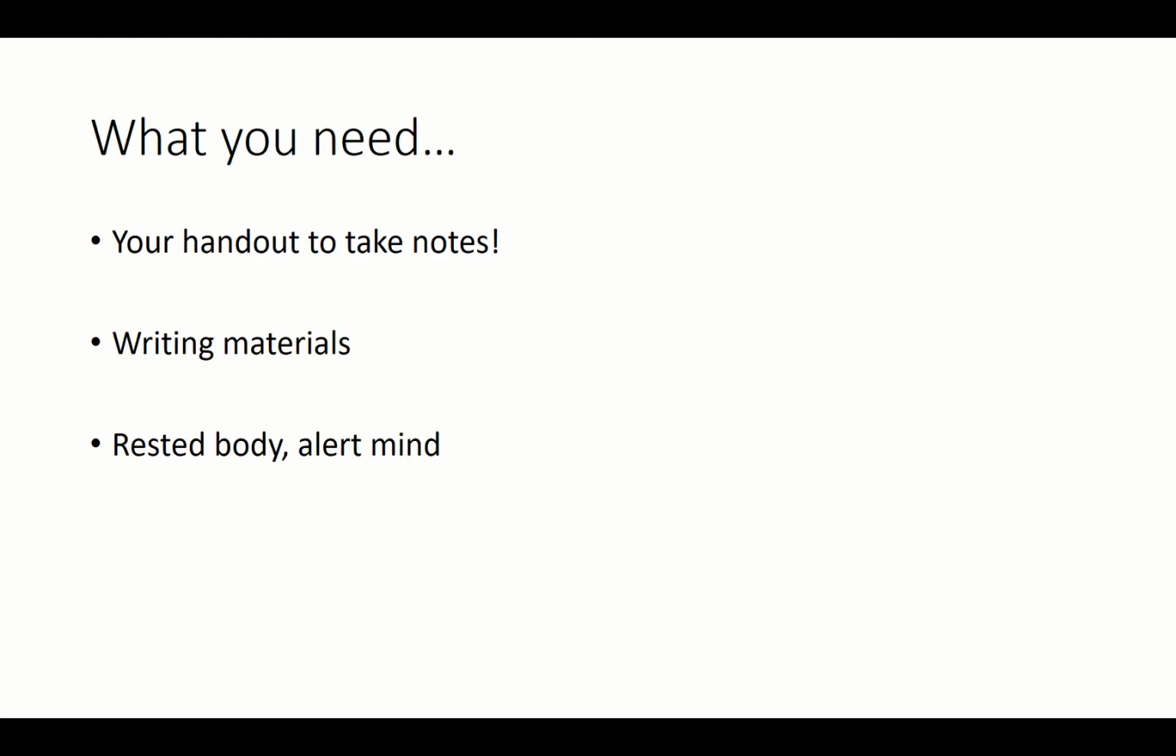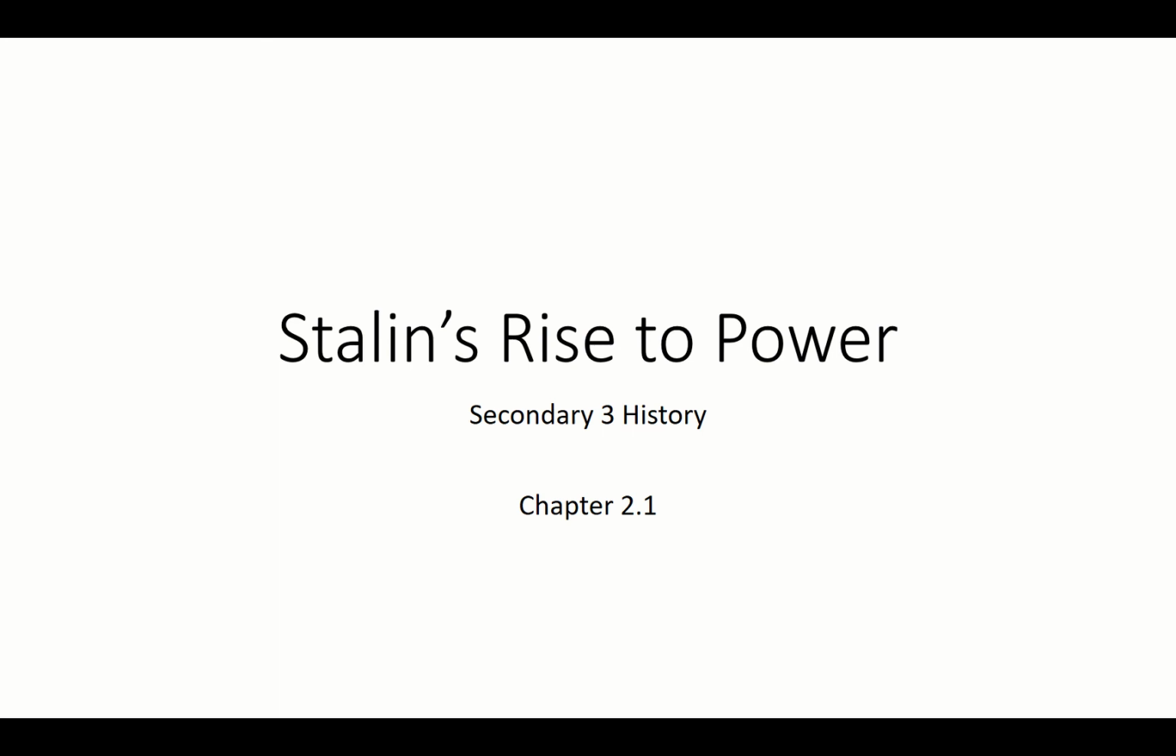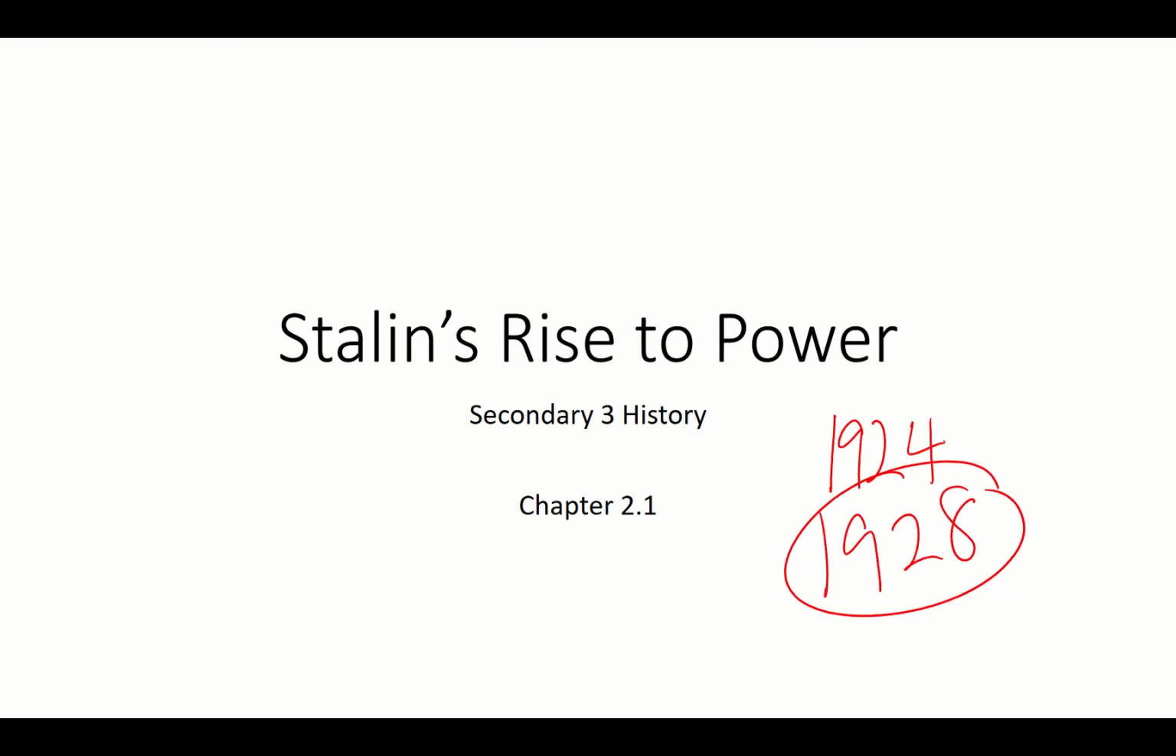Okay, guys, so here we are for the last part of Stalin, Stalin's Rise to Power, so make sure you have your handout, whatever you need to write, and make sure you're in a condition that you're ready to learn. Okay? So this is the final chapter for Stalin. Stalin's Rise to Power. Remember, this happens between what years? 1924 to 1928. This is the time period that we're looking at. 1924 is when he finally rises to power.